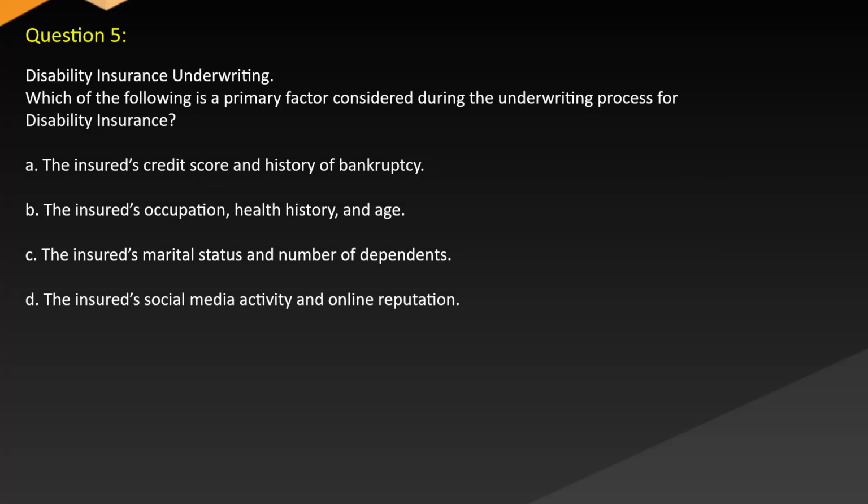Disability insurance underwriting. Which of the following is a primary factor considered during the underwriting process for disability insurance? A. The insured's credit score and history of bankruptcy. B. The insured's occupation, health history, and age. C. The insured's marital status and number of dependents. D. The insured's social media activity and online reputation.